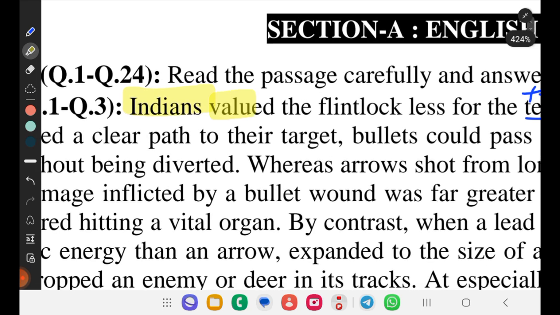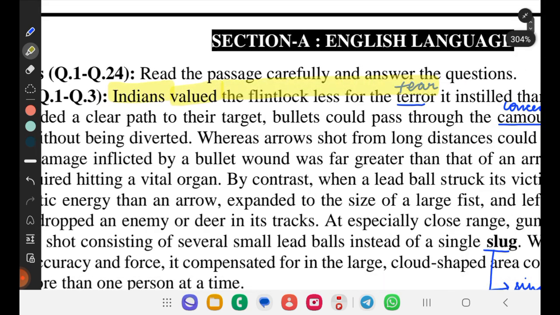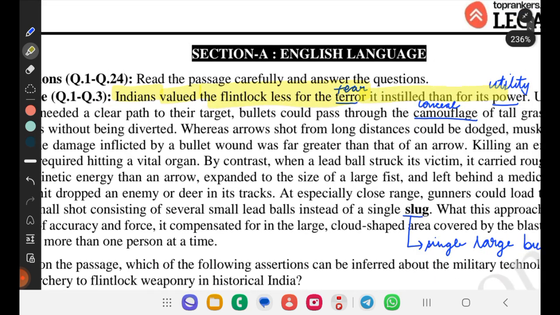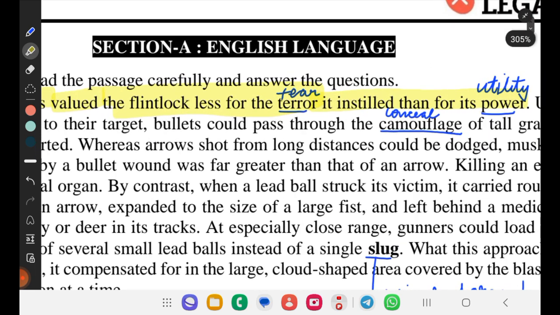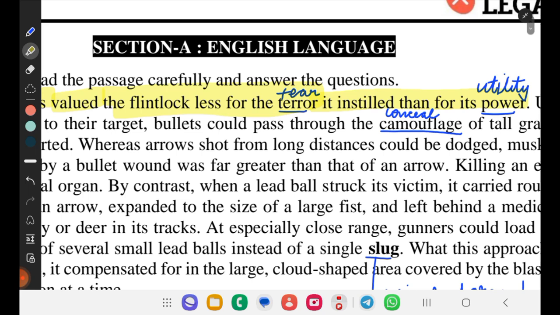Indians valued the flintlock less for the terror it instilled than for its power. Here, Indians valued means respect. The flintlock means a shotgun, a simple gun. Indians respect the gun less for the terror, terror here stands for the fear it instilled, than for its power. Power means utility. It's saying that Indians use their gun and respect their gun because of the power, because of the utility it contains, not for the terror, intimidation it could lead to.